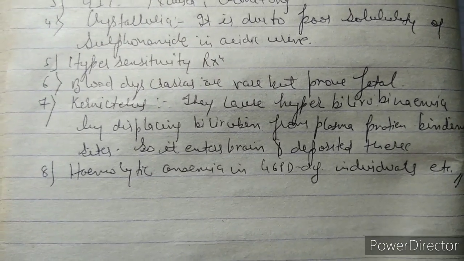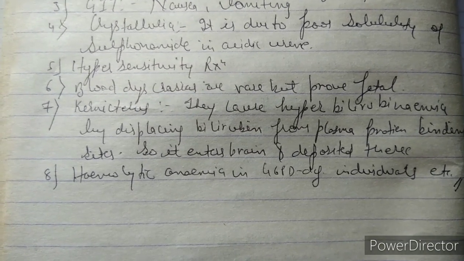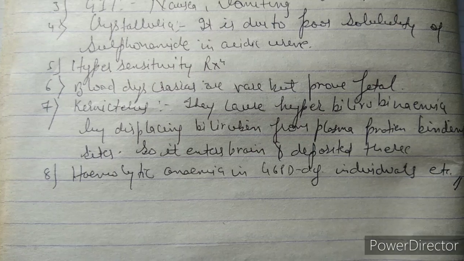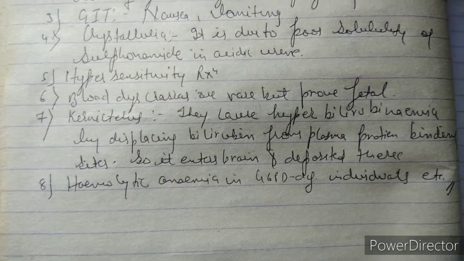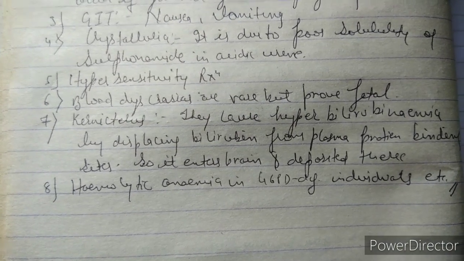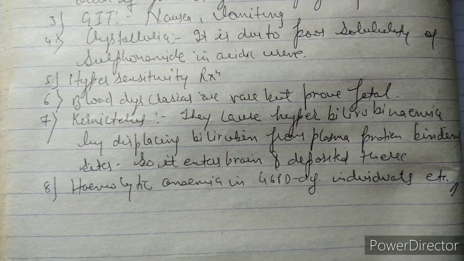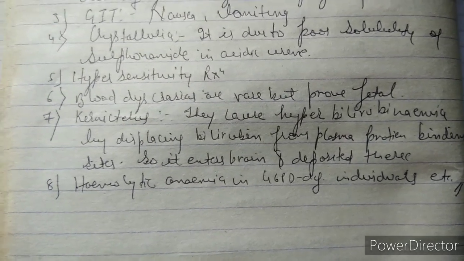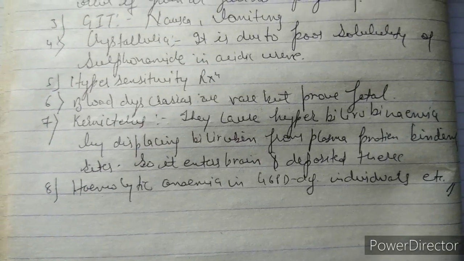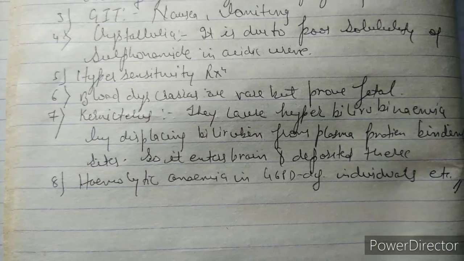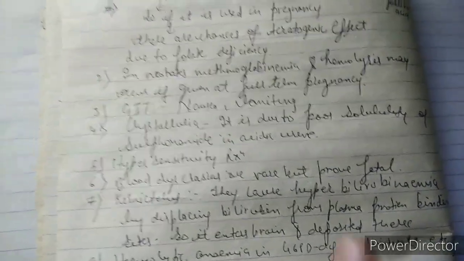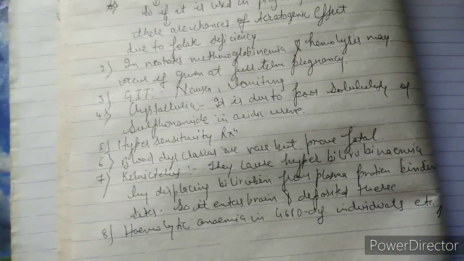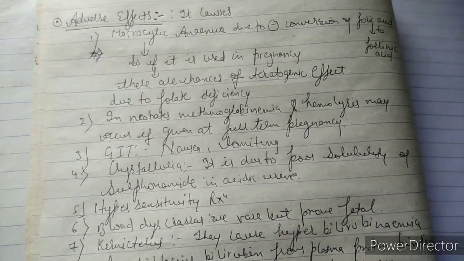By displacing bilirubin from plasma protein binding sites. Basically, where bilirubin is bound to plasma proteins, cotrimoxazole displaces it from there. So there will be a high concentration of free bilirubin, which can enter the brain and deposit there and cause kernicterus in neonates. Number 8th point is hemolytic anemia, which it can cause in individuals who have G6PD deficiency. So guys, I have discussed the maximum of the adverse effects here, and there are some other adverse effects as well. So I have discussed everything about cotrimoxazole, guys.